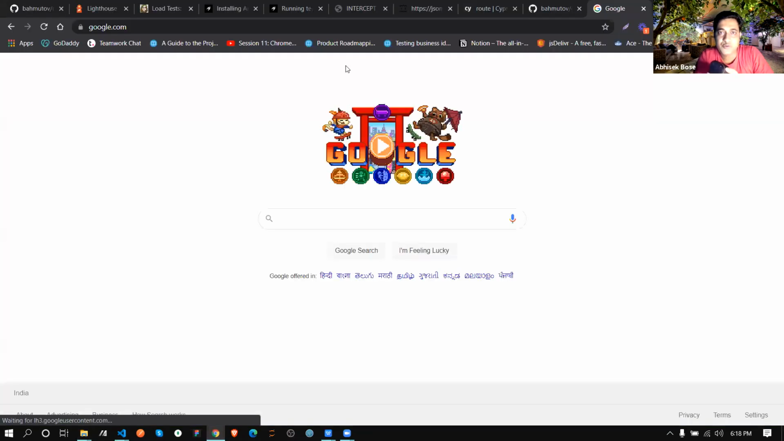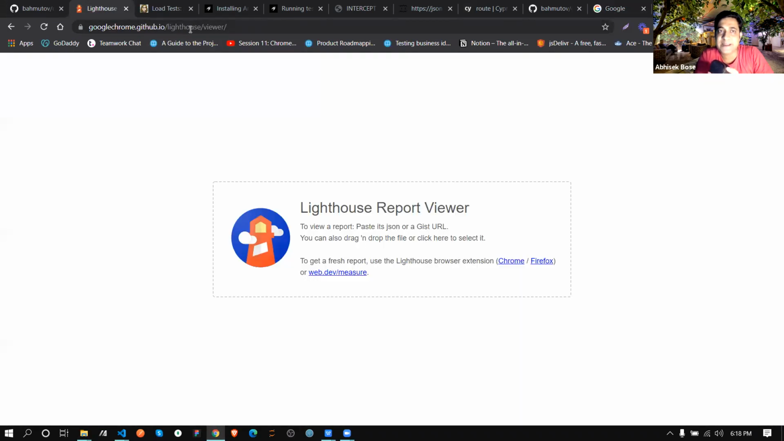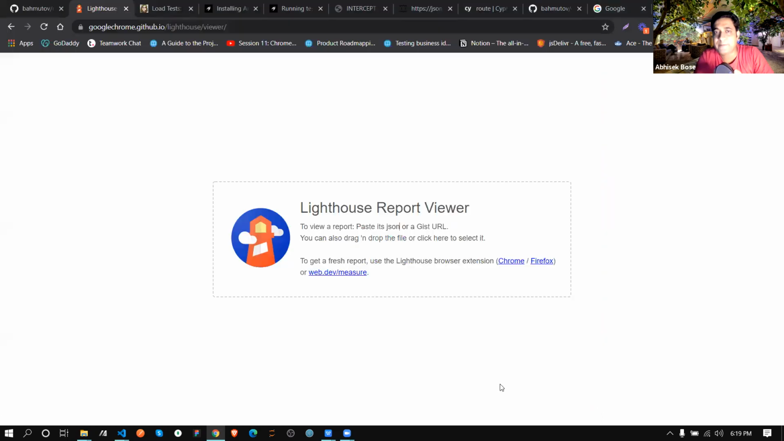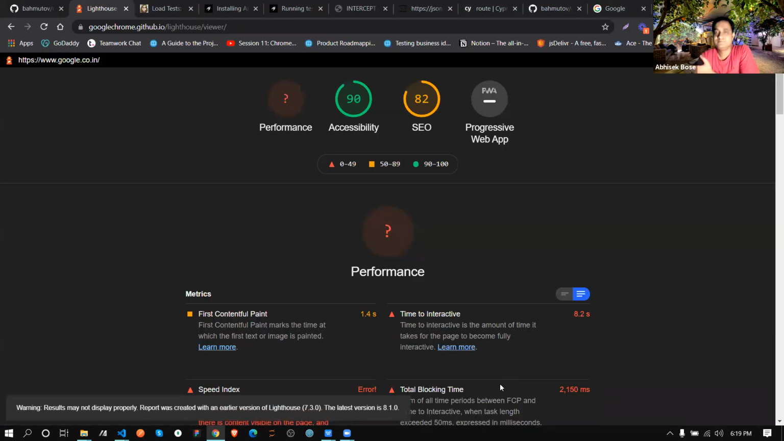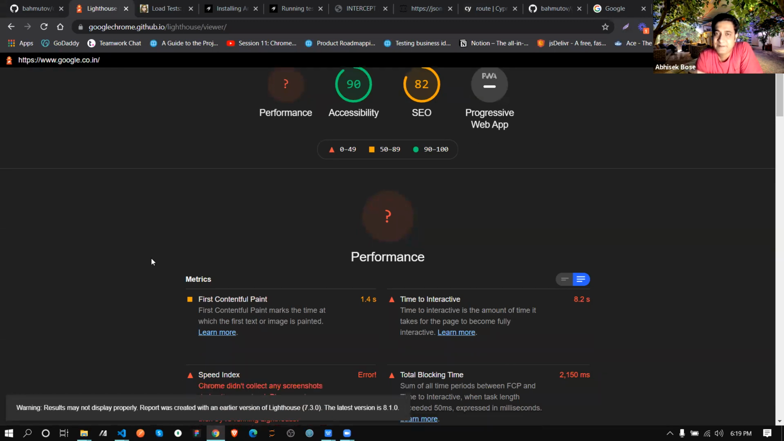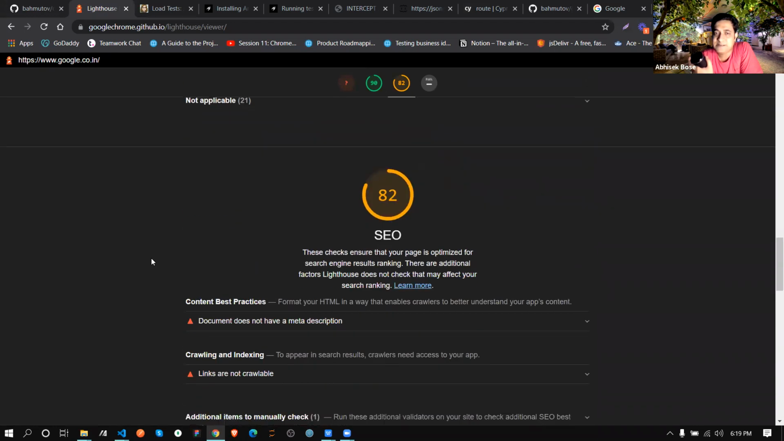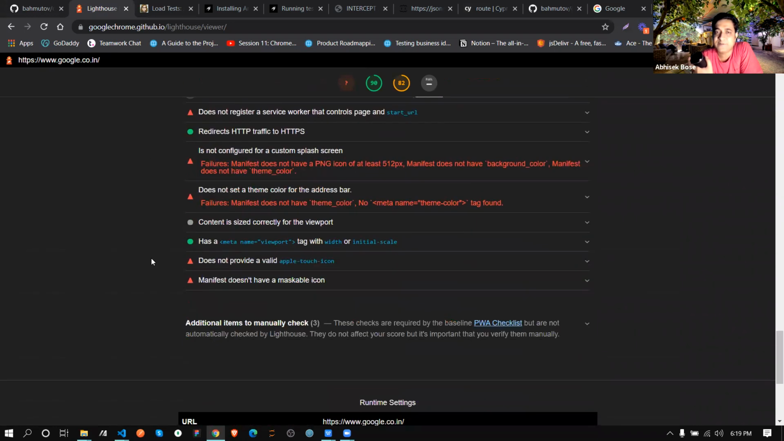Now I will go to, this is the link, Google Chrome GitHub Lighthouse Viewer. Okay, you have to go over here. Nothing to do, just click on this and select your report. Today is 25th July, correct? Yes. 6:17, right now only we ran it, and we will open from here. See, the same report that we generate manually is actually generated from here.